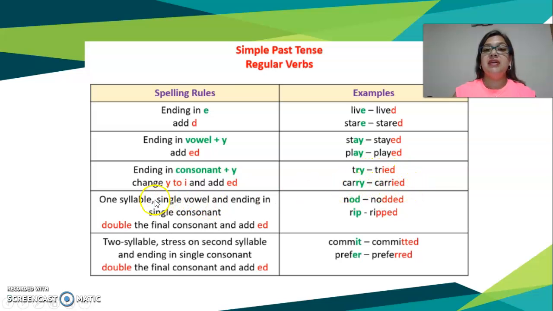One syllable, single vowel and ending in a single consonant, double the final consonant and add -ed, like knot, knotted; rip, ripped. Two syllables, stress on the second syllable and ending in a single consonant, double the final consonant and add -ed, like commit, committed; prefer, preferred.